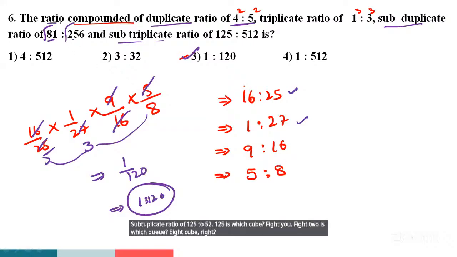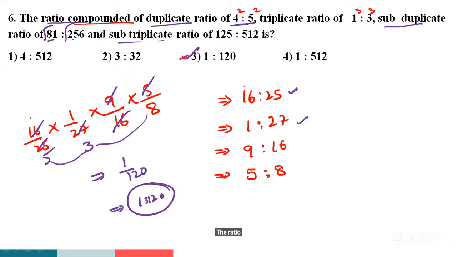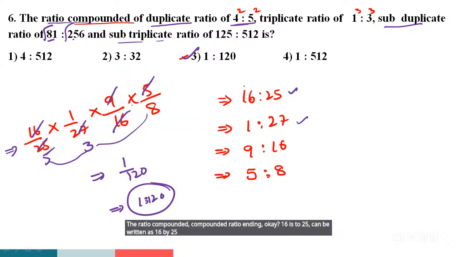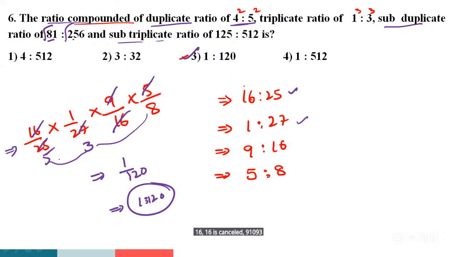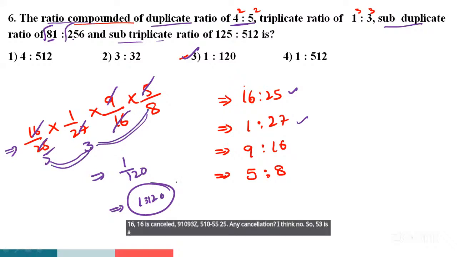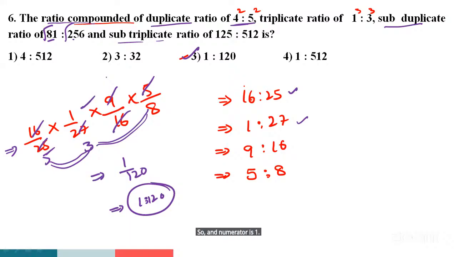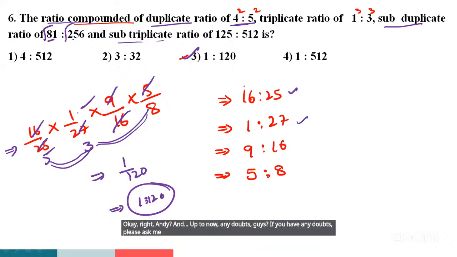The given statement, the compounded ratio. 16 is to 25 can be written as 16 by 25, and same like this. Let me calculate. 16 is cancelled. 9 ones are 9, 3 threes are 9, 5 ones are 5, 5 fives are 25. Any cancellation? I think no. So 5 threes are 15. 15 eights are 120 denominator. And numerator is 1. Clear? Yes, sir. Clear. Up to now, any doubts, guys? If you have any doubts, please ask me. Otherwise, we will continue tomorrow, guys.